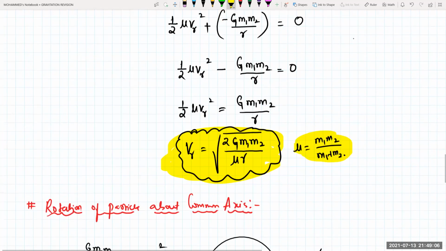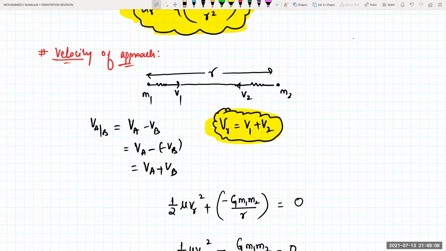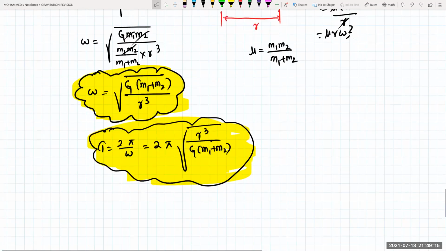So I hope you are clear with these two concepts, beta. These two are very, very important concepts. Okay? Yes, sir. Until now we have only talked about particles.